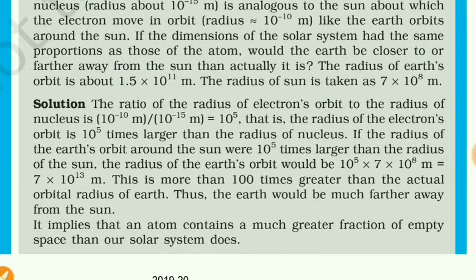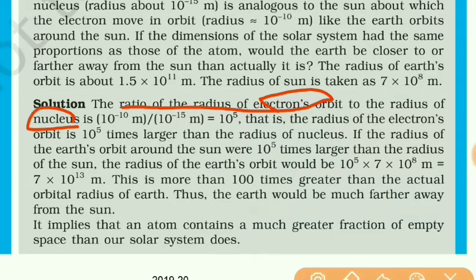Now the ratio of the radius of the electron orbit to the radius of the nucleus is about 10 raised to 5. This is the radius of the electron orbit, and this is the radius of the nucleus. So their ratio is obtained to be 10 raised to 5.